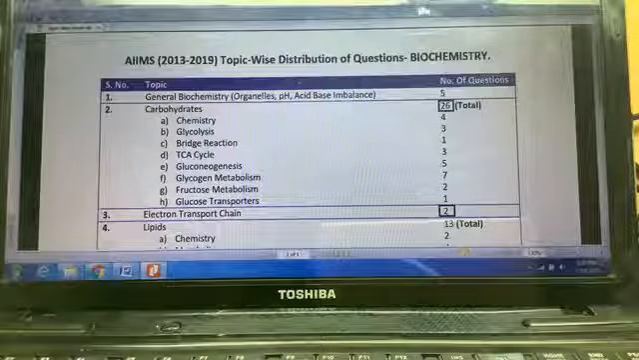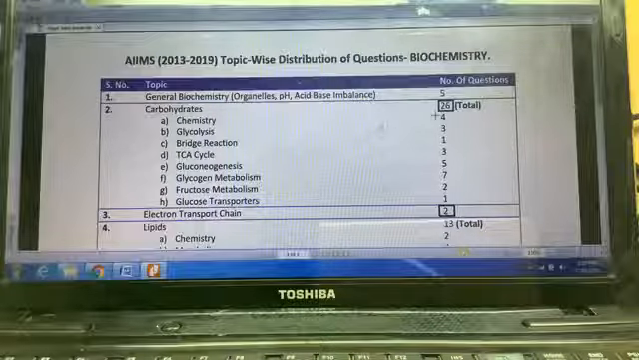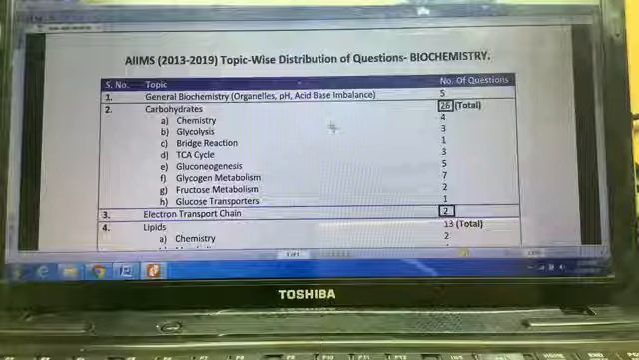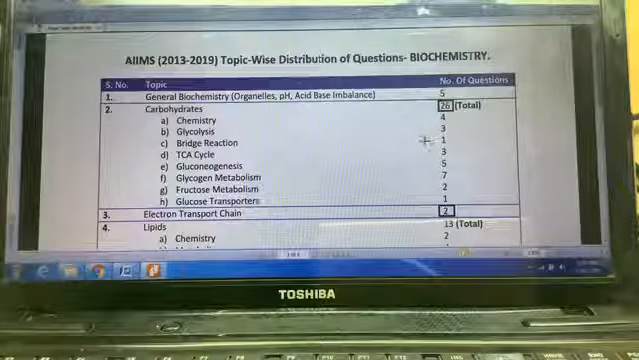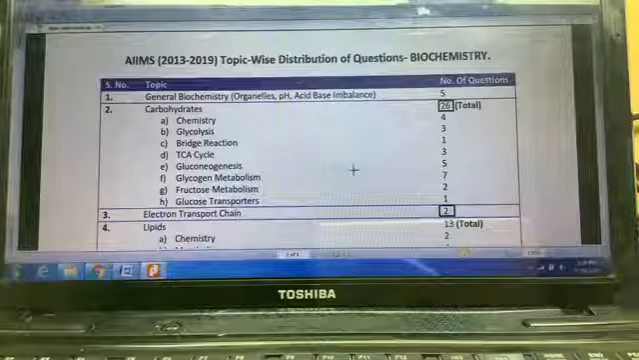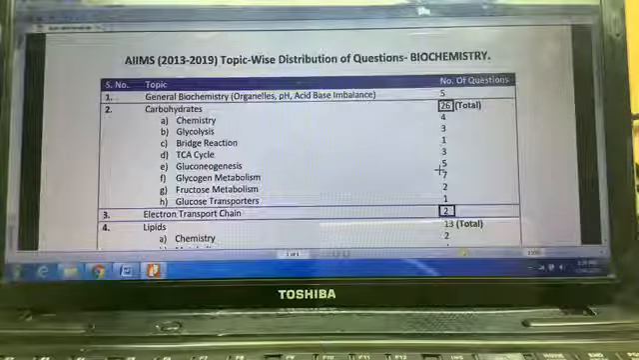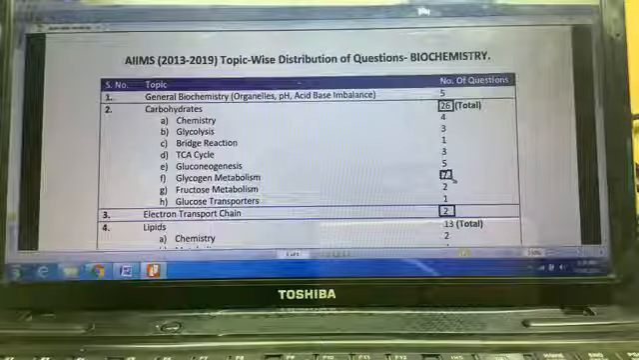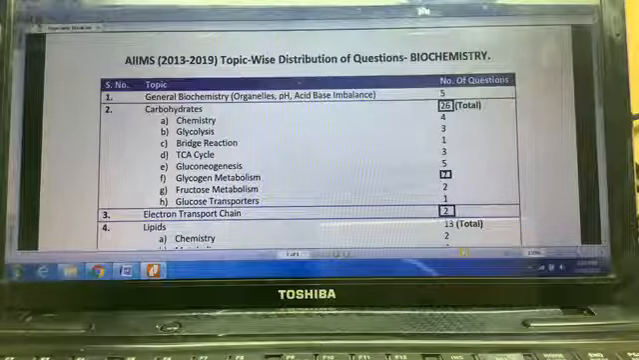Going into the details, you can see the chemistry has 4 questions, the glycolysis 3 questions, the bridge reaction, conversion of pyruvate to acetyl coenzyme A has been asked once, the TCA cycle 3 questions, gluconeogenesis 5 questions. But the most important section which I want to highlight is the glycogen metabolism.